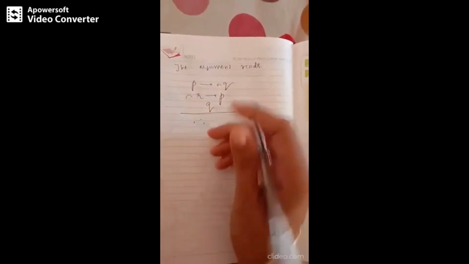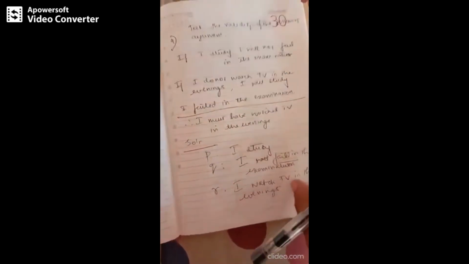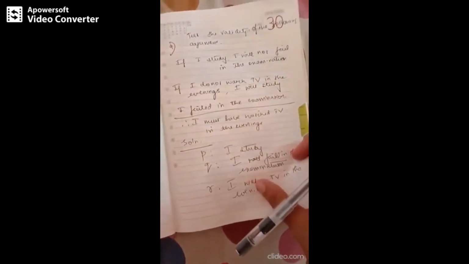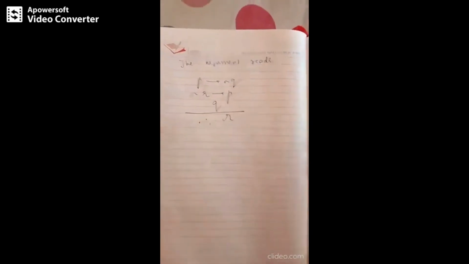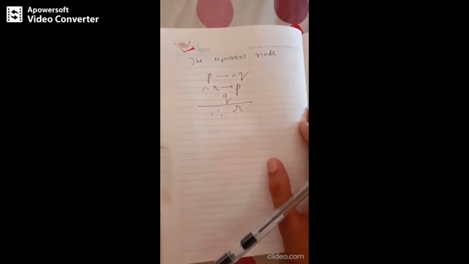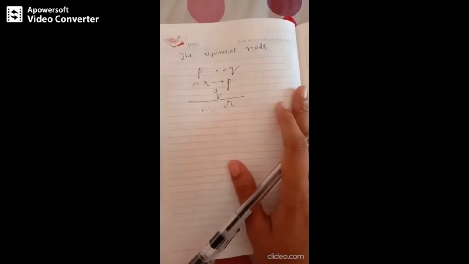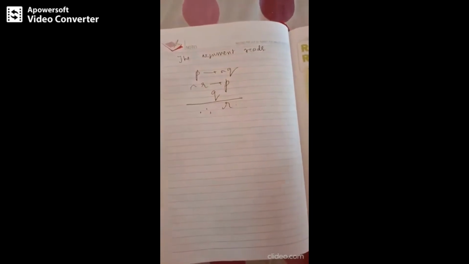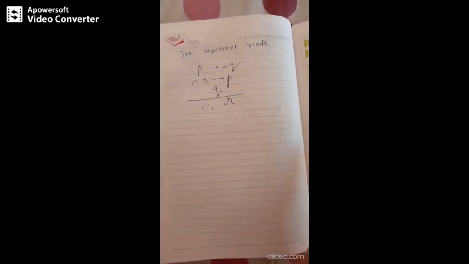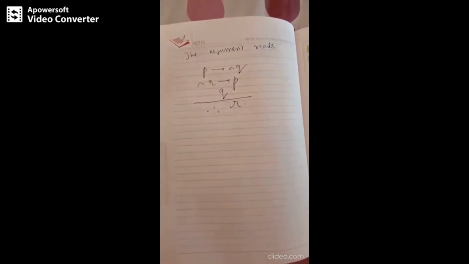So what is your conclusion? The conclusion states I must have watched TV in the evenings. It's the same as this particular statement, I watch TV in the evenings, right? So we have got R. So now we need to check whether we have any rules that establish the validity of the argument, because rules of inference are used to establish the validity of an argument. So whenever we want to state whether a particular argument is valid, we need to check whether we have got any rules of inference.